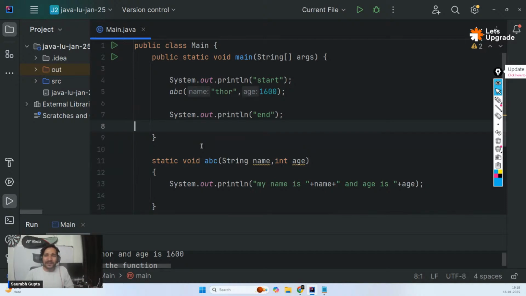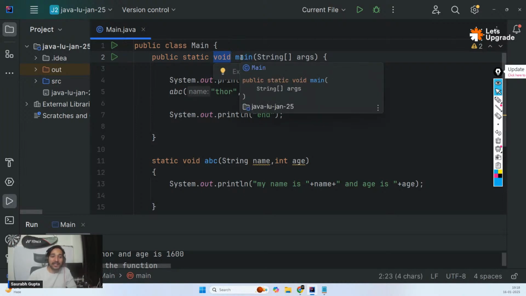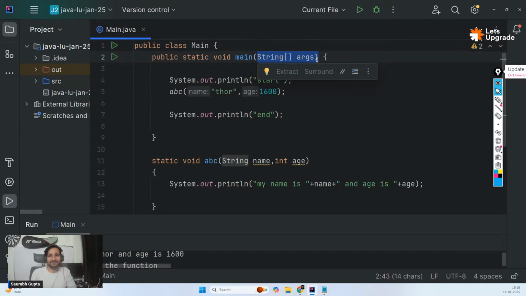Okay, so guys, that is pretty much all about functions. So now I hope, guys, if you ignore this public static, now you understand what is this void and what is this main, right? Void is the return type of this main function. That means main is not going to return anything. That's why void. And now you also know this, right? This is nothing but a parameter. That means whoever calls main, they have to send the value for this. And the best part is we are not calling main. Main is called by the compiler. So we don't have to worry about it.